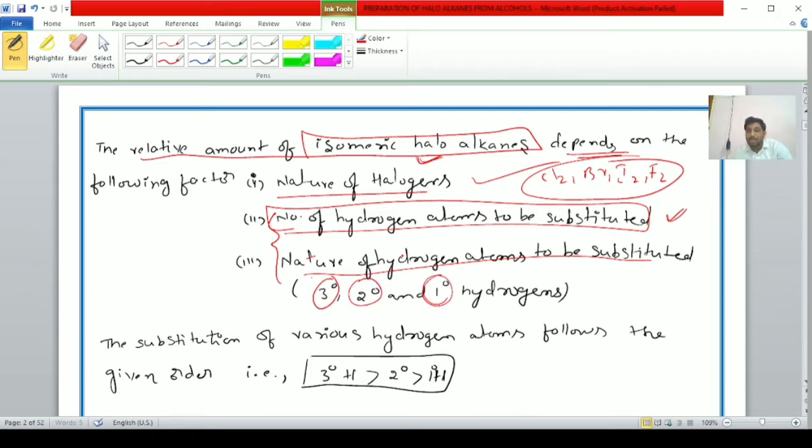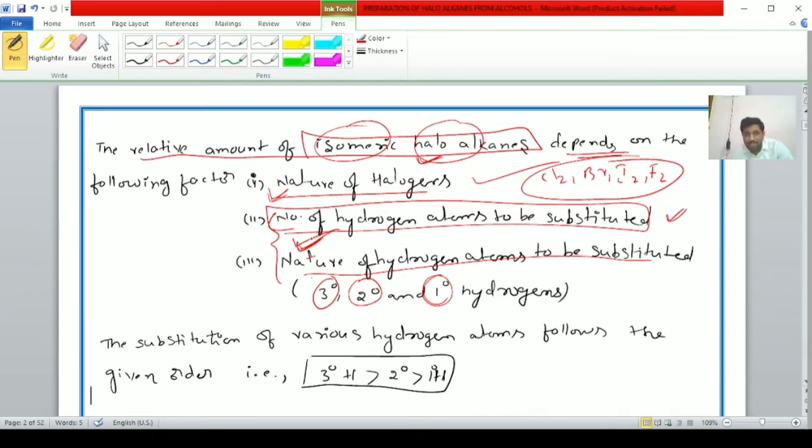That is based on the nature of the hydrogen substituted with the halogen atom, based on the number of hydrogen atoms to be substituted with the halogen atom, and the nature of the halogen. Based on these three factors, the relative amount of isomeric haloalkanes will depend.